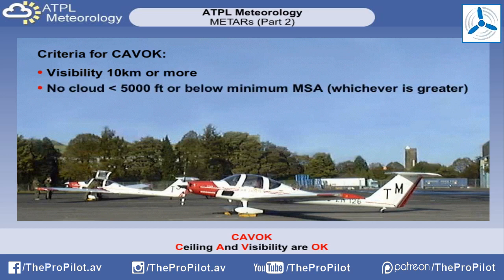Next, there must be no cloud below 5,000 feet, or the highest minimum sector altitude, whichever is the greater. No cumulonimbus present, and no significant weather. If these criteria are met, then the abbreviation CAVOK will appear in the METAR code. Note that in the example there is no other visibility or cloud mentioned.